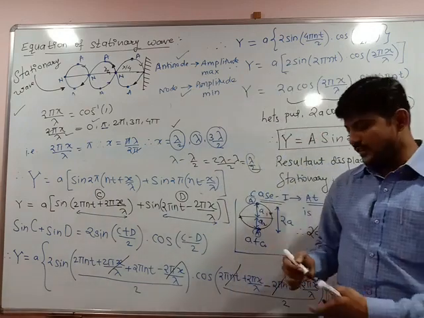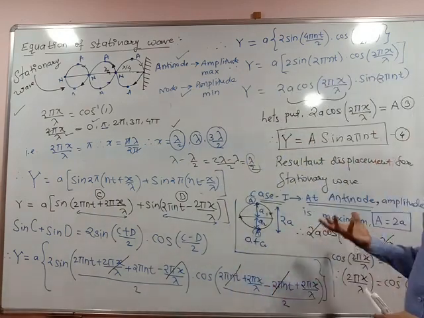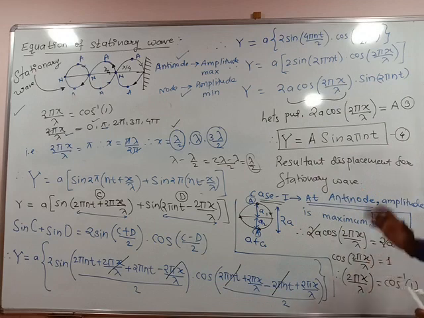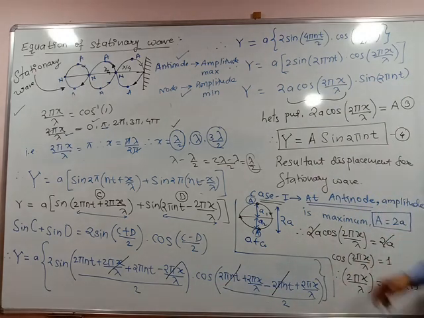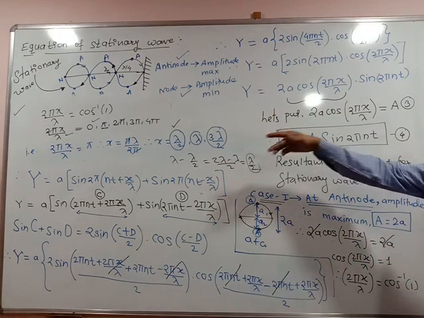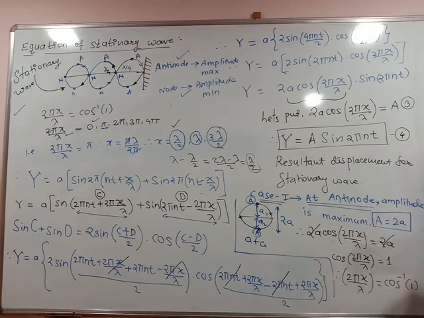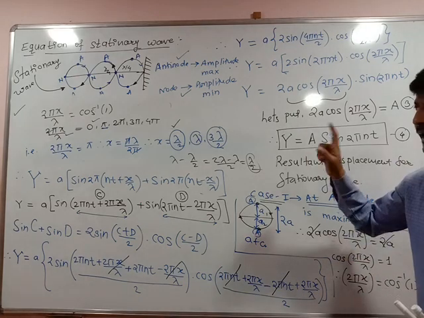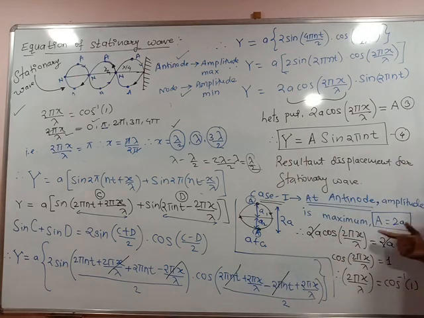In the next lecture we will see the condition for node. Till this point you can stop: condition for antinodes. This is a question for 3 to 4 marks in the examination, and the cases could be asked separately for 3 to 4 marks. Condition for antinode and condition for node, or prove that the distance between two successive antinodes and between two successive nodes is always lambda by 2. We found lambda by 2 for antinodes; whether the same holds for nodes, we will see in the next lecture.